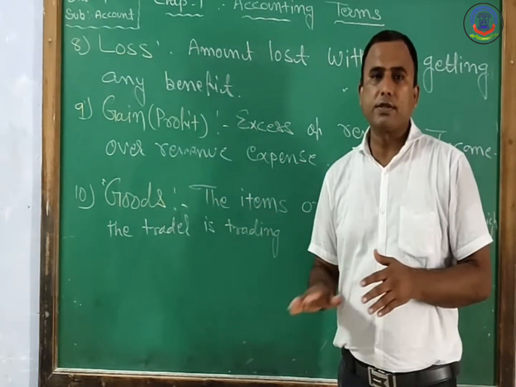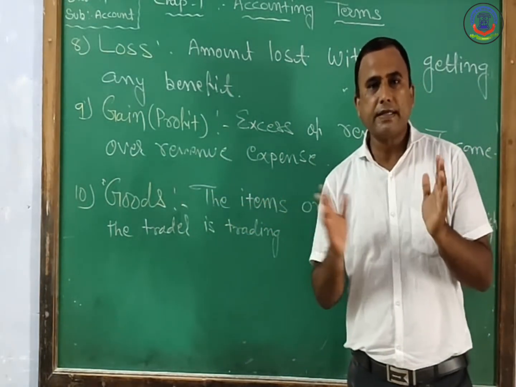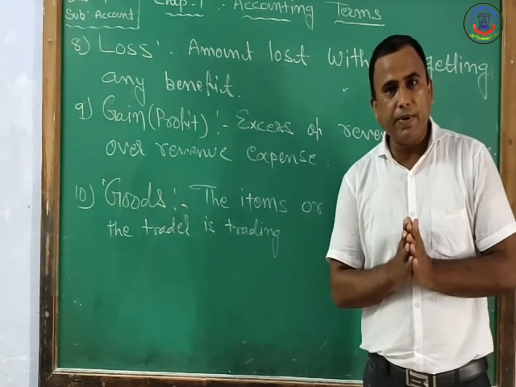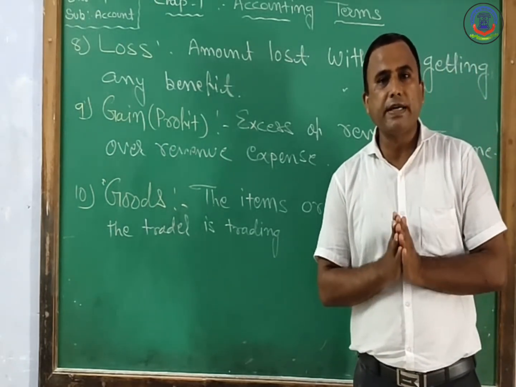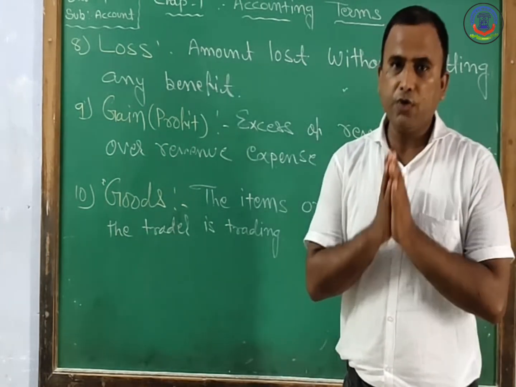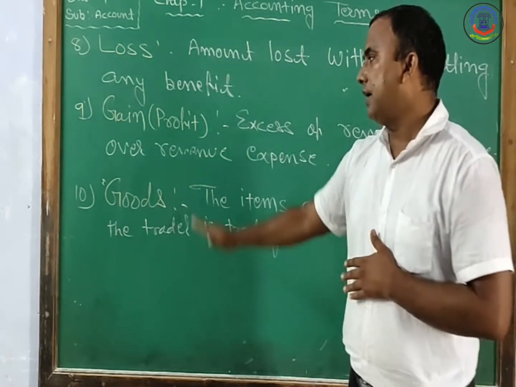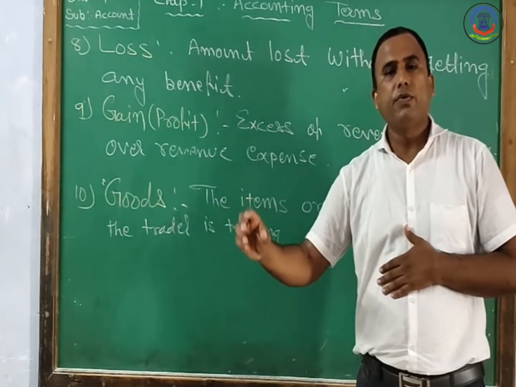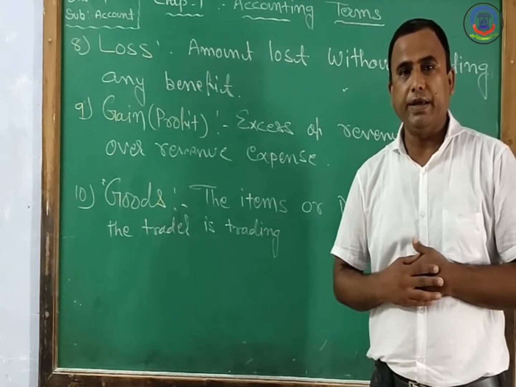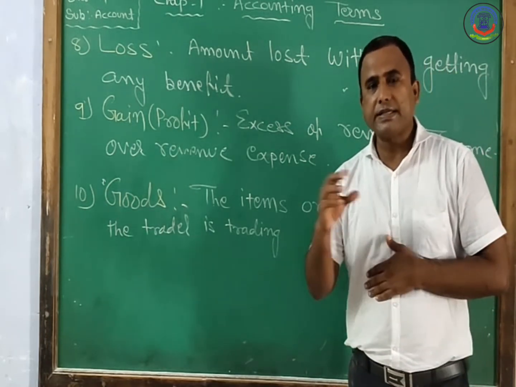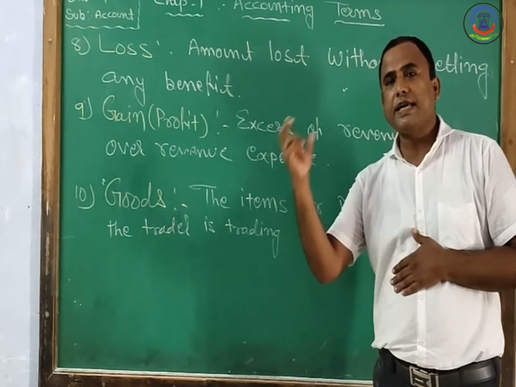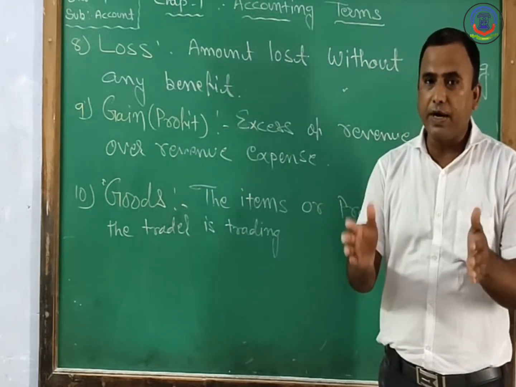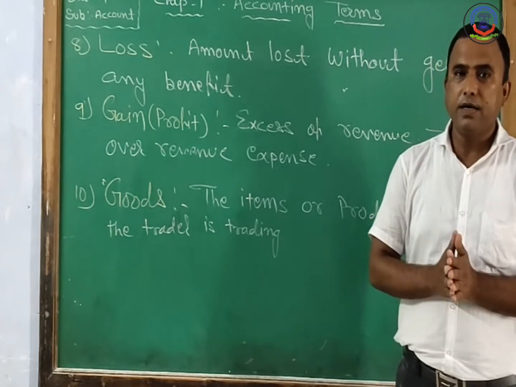Assets and goods have different meanings. Assets means an item having some realizable value. The purpose of assets is to use them, not for sale, but goods means the item or product in which the trader is trading. For example, for a stationery shopkeeper, the entire stationery is goods, but furniture is an asset.